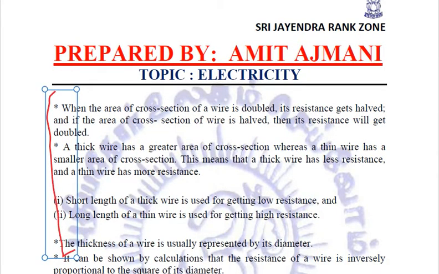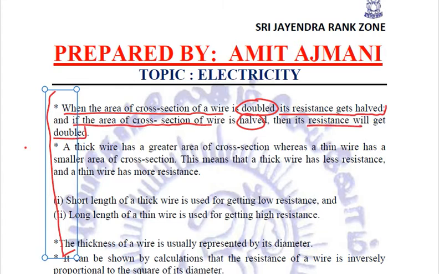They are very important. How come? Let us see one by one. With the above relation, we conclude that when the area of cross section of a wire is doubled, since the resistance is inversely proportional to the area of cross section, therefore its resistance gets halved. And if the area of cross section of the wire is halved, then its resistance will get doubled.